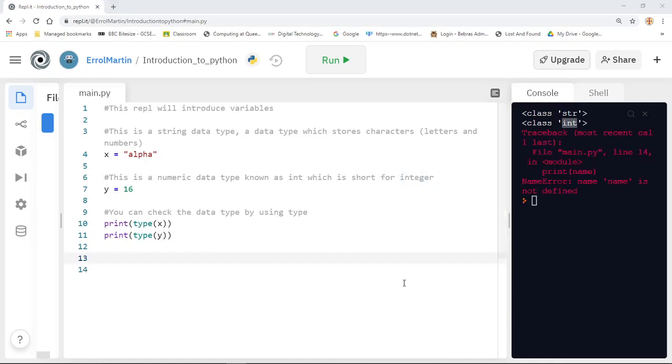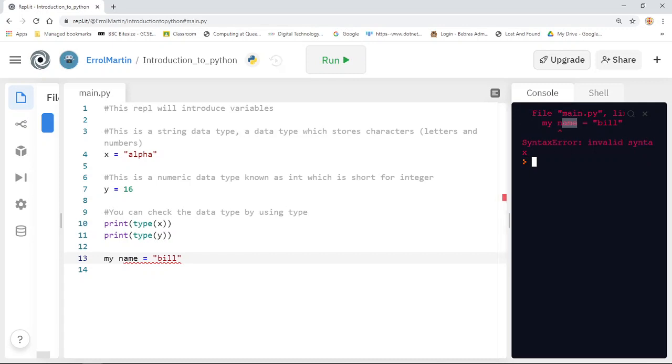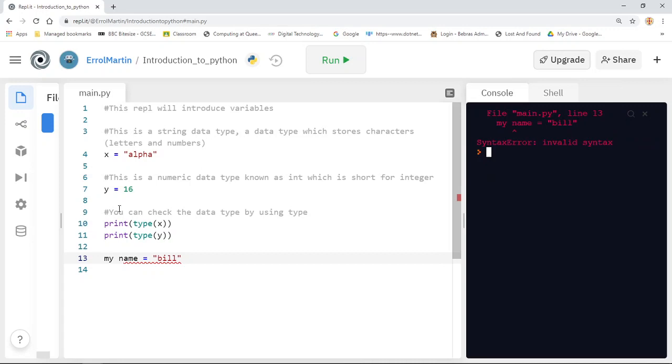One thing to note in Python, or indeed any programming language, is that it doesn't like spaces in variable names. So for example, if I create the variable my name and set it equal to Bill, you see straight away it throws a little error, and if I try to run that code, it says invalid syntax on line 13.